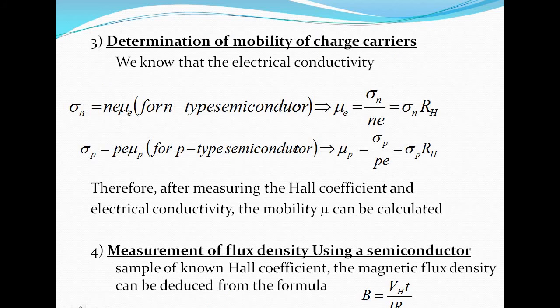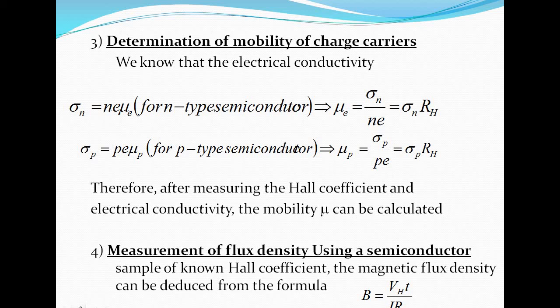Next, determination of mobility of charge carriers. We know that the electrical conductivity is sigma n equals ne mu e for n-type semiconductors, where mu e is the mobility of electrons. So mu e equals sigma n by ne, and 1 by ne is RH, so mu e equals sigma n into RH.